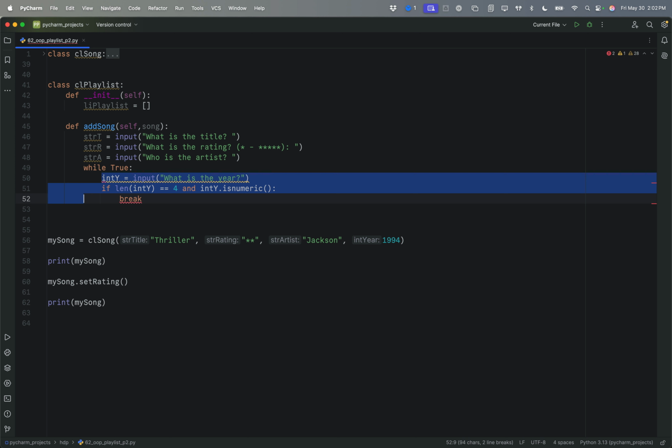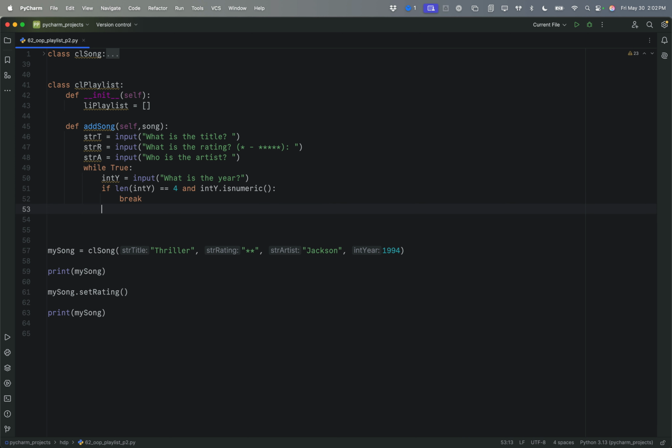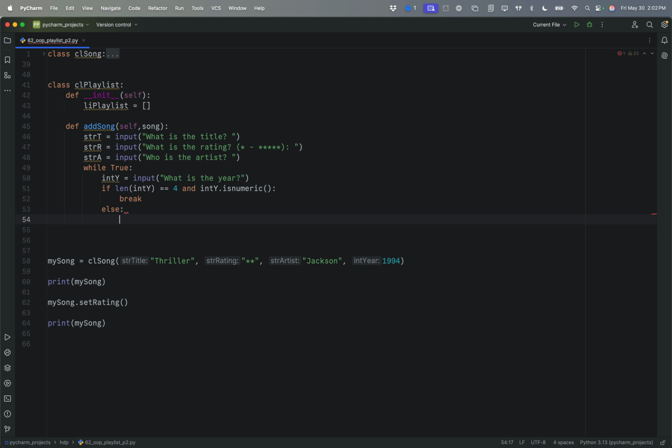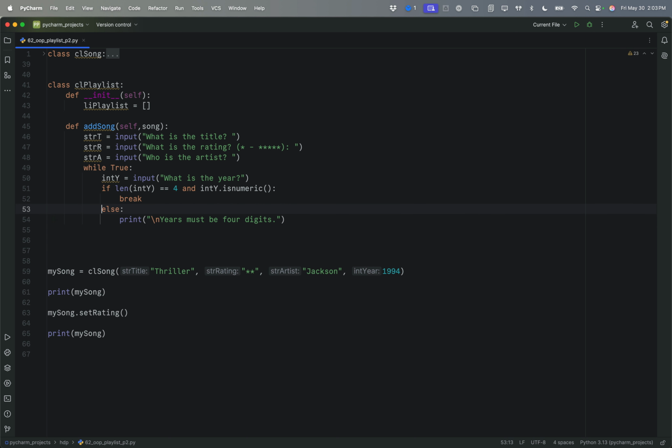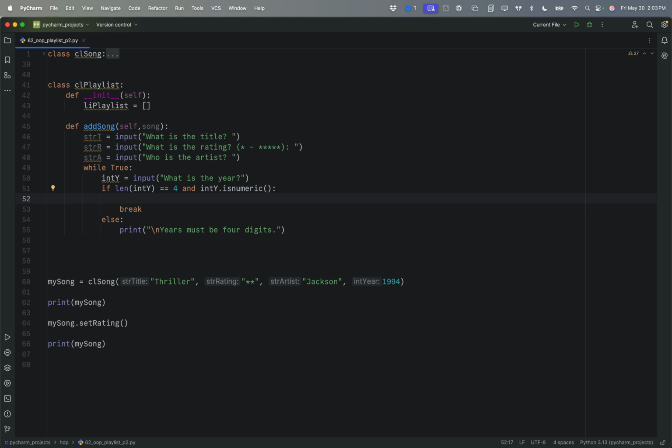They cannot move on until they give me a valid year. Else print, starting with a line break, years must be 4 digits. So it'll keep asking until they get it right, and then we will move on. I'm going to change that to an int here: int year equals int year. So we're changing it to an int using self-assignment to put it back into that container.